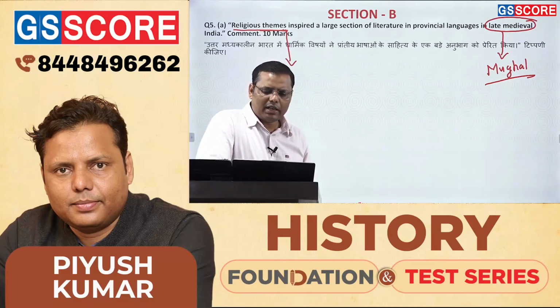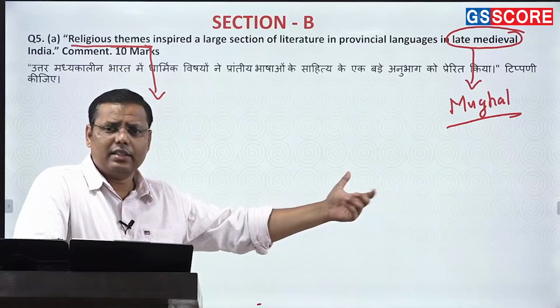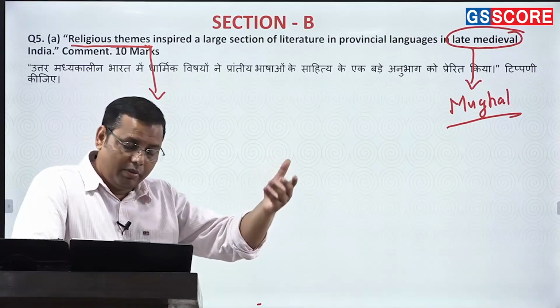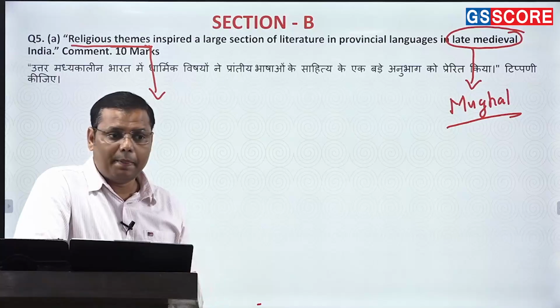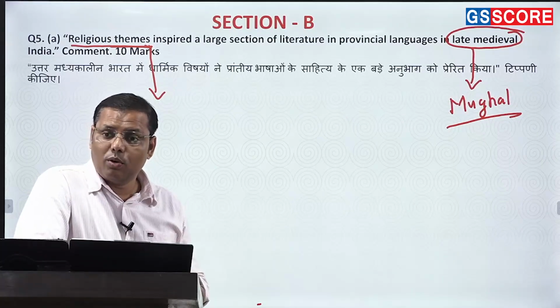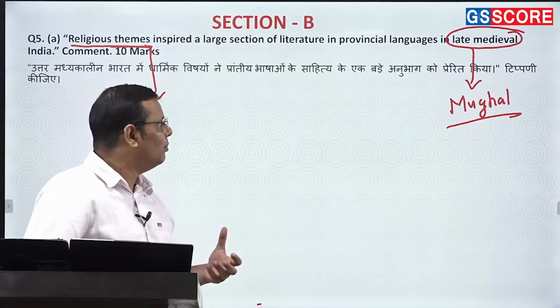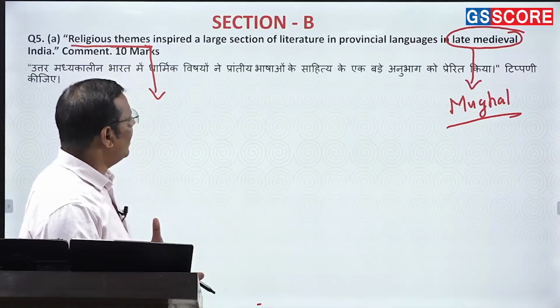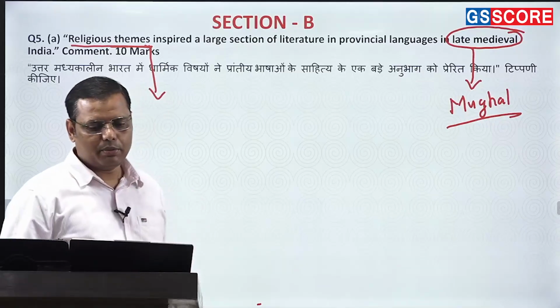So you can mention Ramcharitmanas, the Adi Granth Sahib. You need to mention the various writings by Kabir, the Bijaks and all, right? And they had been adopting many local languages. कहीं पे अवधी है, ब्रज भाषा है, भोजपुरी है. So how come it's being flourished? And in fact, the provincial languages are developing during this particular period. That's how you're supposed to write this answer.